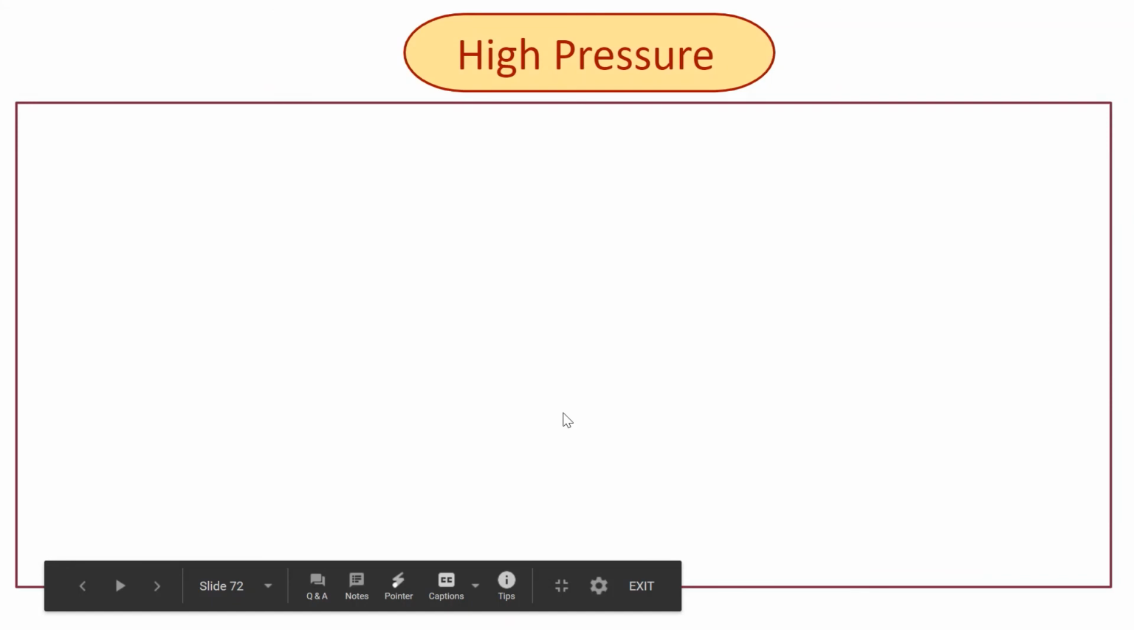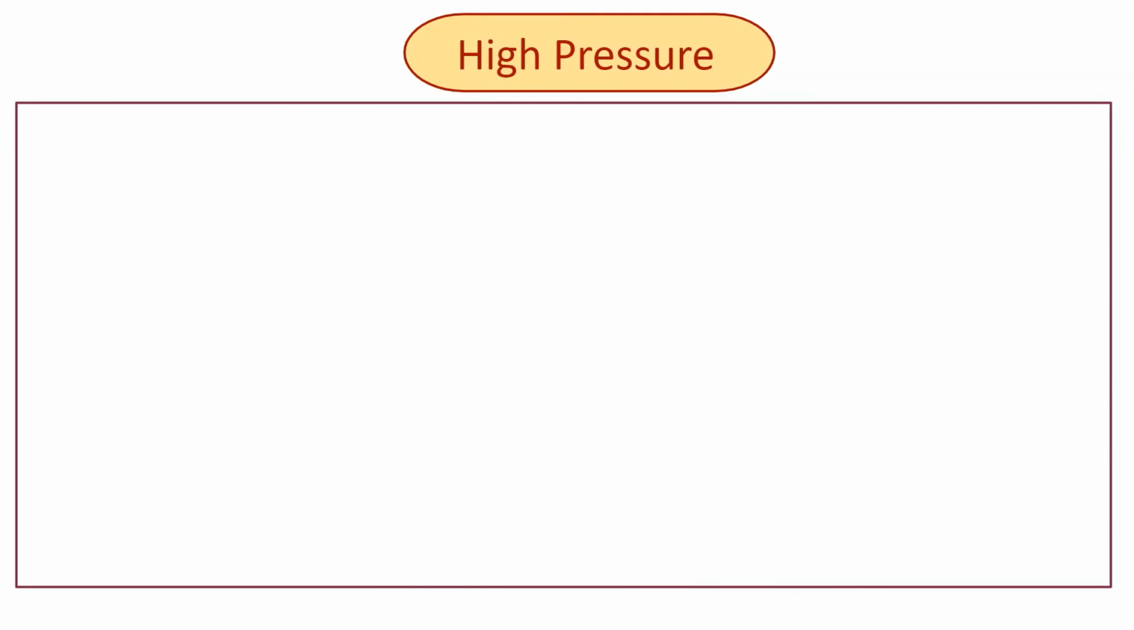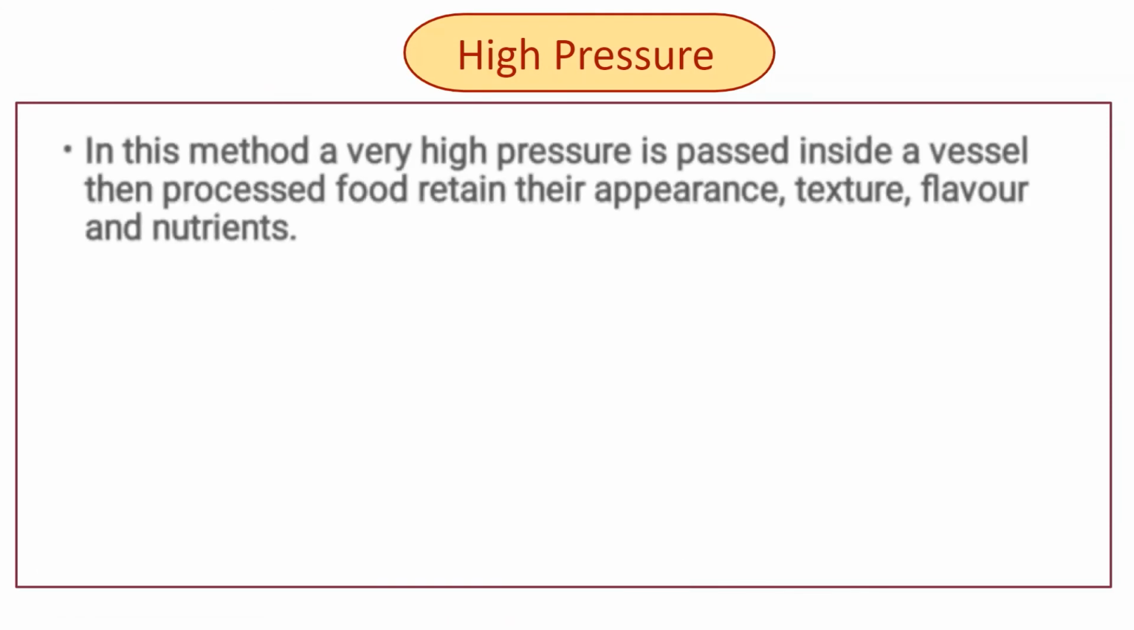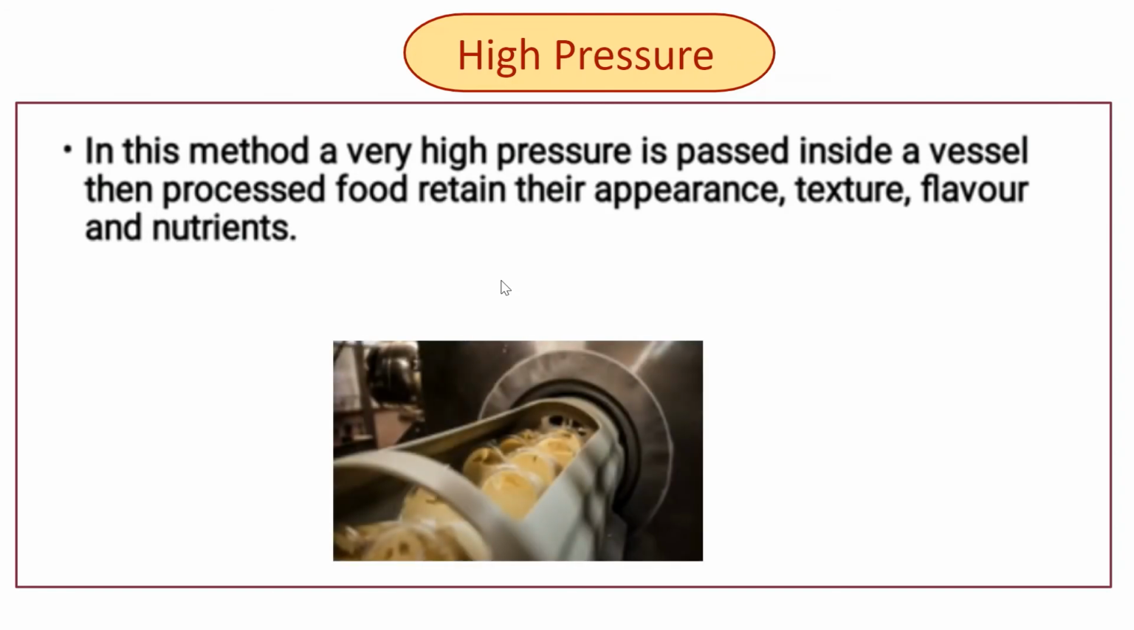High pressure food preservation technique. In this technique, very high pressure is passed inside a vessel, then processed food retains its appearance, texture, flavor and nutrients. So in this technique, very high pressure is used, about 70,000 pounds per square inch. That much pressure is used to preserve food.